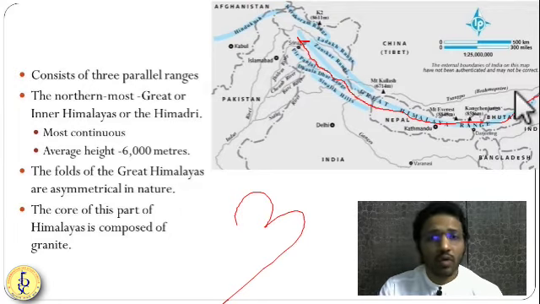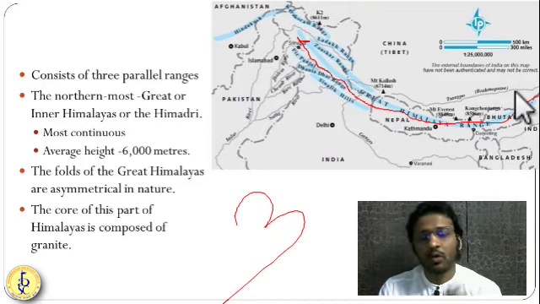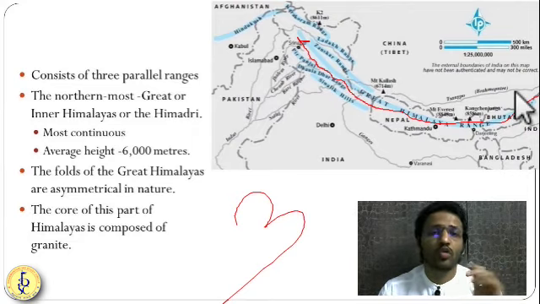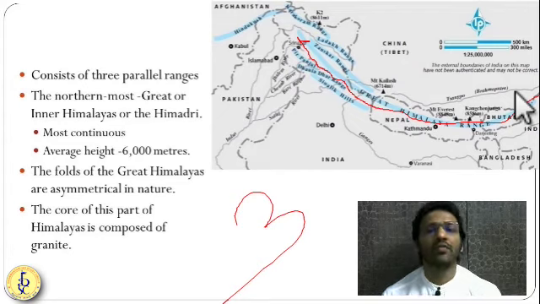So this is the most continuous range. It is an unbroken range. It is the first range which has been formed. It is greatest in height. So many high mountains, like K2, Kanchenjunga, and Mount Everest. All the lofty peaks you will find in the Greater Himalayas or Himadri.